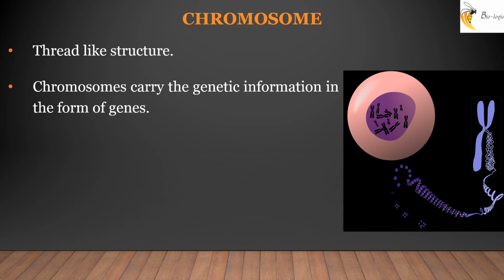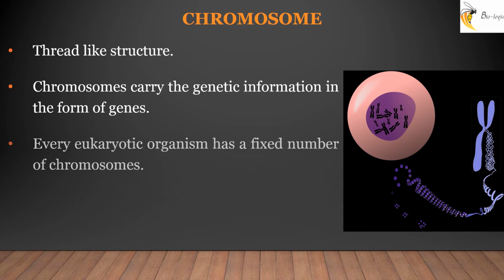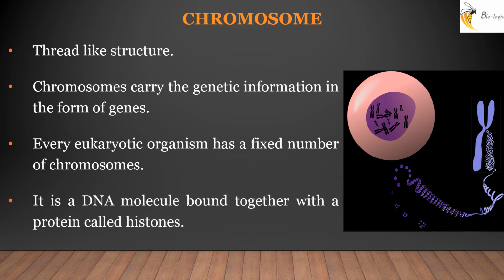So what are genes? Genes are nothing but small stretch of DNA sequences. The chromosome number varies from organism to organism. For example, in human beings, there are 23 pairs of chromosomes. The DNA which is present inside is bound together with a set of proteins which are called histones.